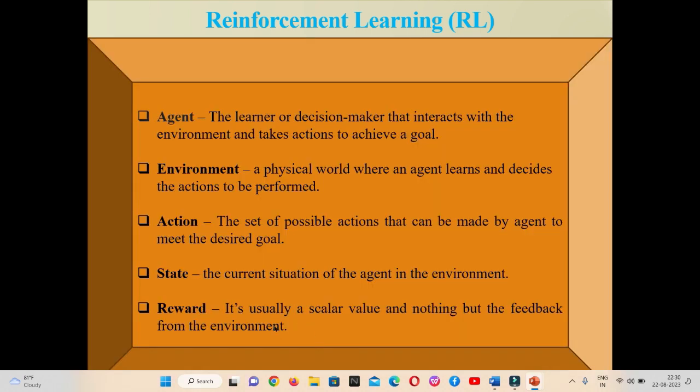Next is the reward. Reward is basically a scalar value, and it is nothing but the feedback which the agent gets from the environment. So reward is the feedback taken by the agent from the environment.